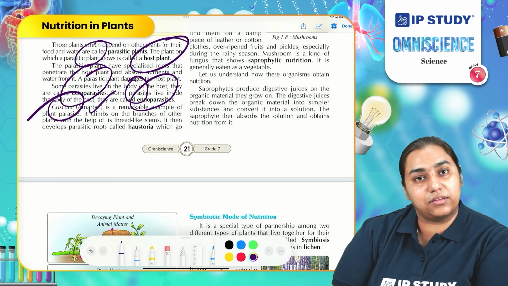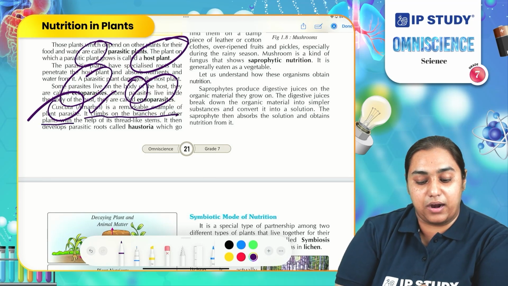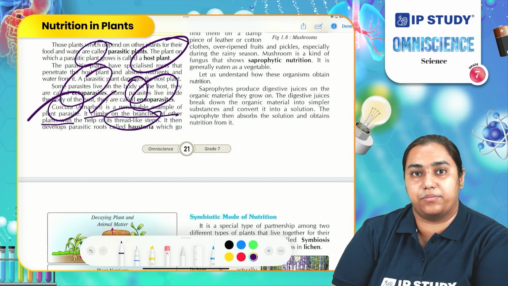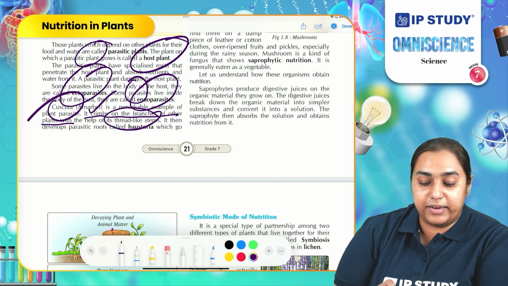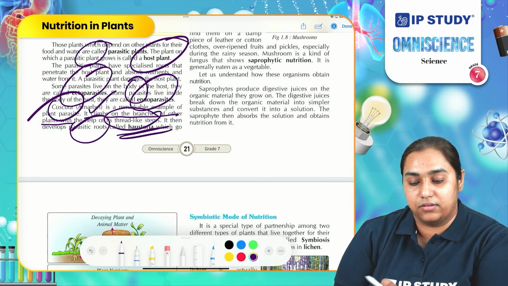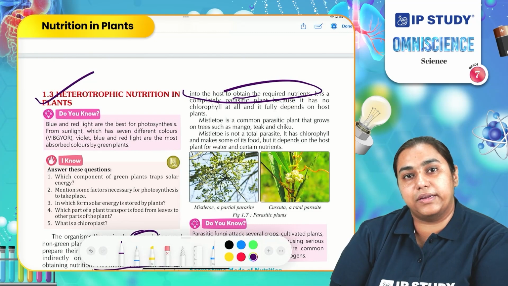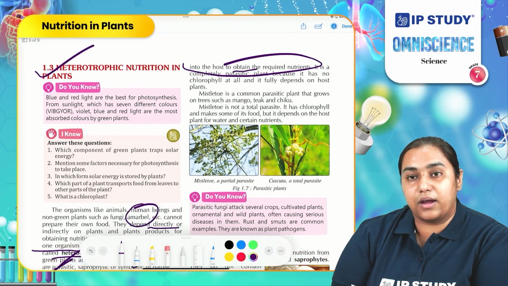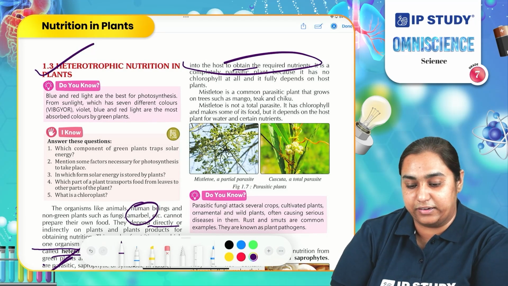How does Cuscuta get its nutrition? It climbs on the branches of other plants with the help of thread-like stems. They are very thin stems through which they crawl on other plants. They develop parasitic roots, which are also known as haustoria, which go into the host plant to obtain the nutrients. It is a complete parasite. Why? Because it is completely dependent on another plant for nutrients. They do not have even a small amount of chlorophyll in them.